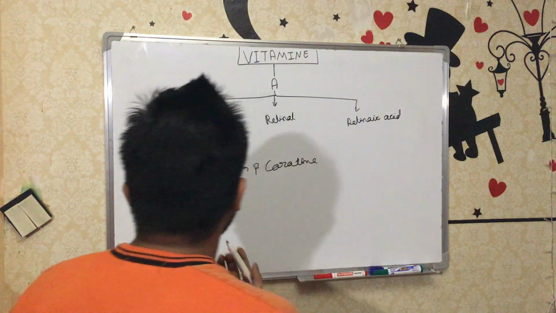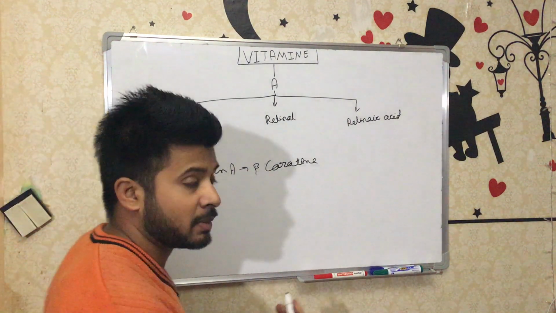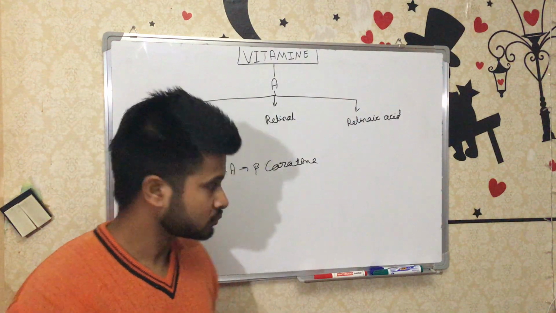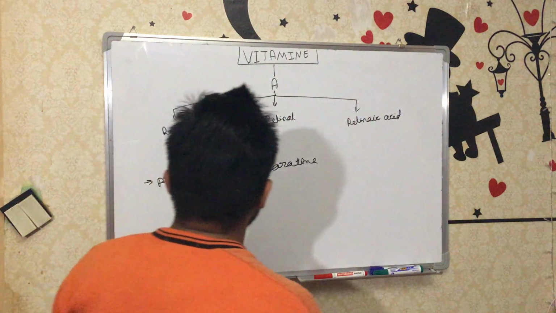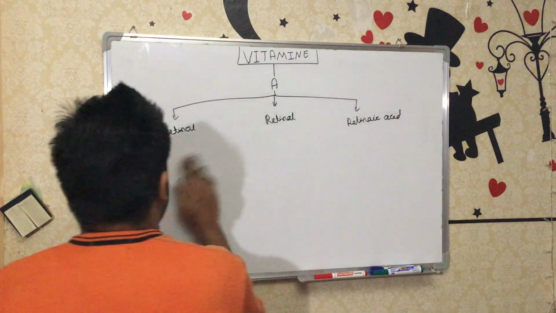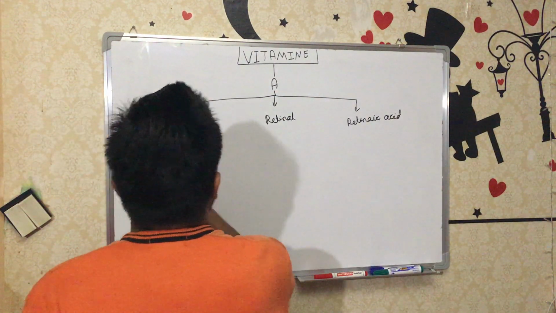So these are provitamin A, which comes from plants, and retinol, which comes from animal sources. This is the chemical structure information that you should know.